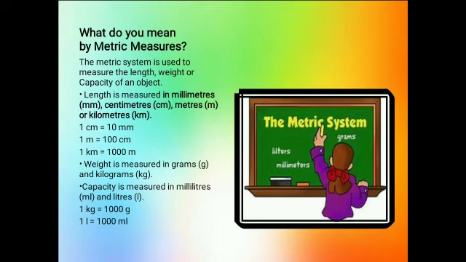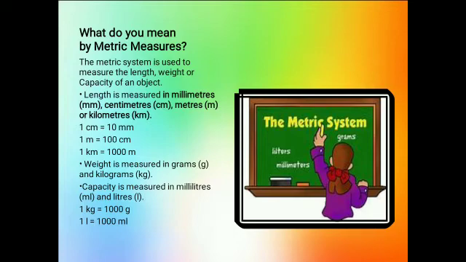So next we are having weight. If we want to measure the weight, weight will always be measured in grams and kilograms. Again, we can use the short forms for grams and kilograms, so for this you have to use small g and small k and g. Sometimes you are going to market with your mama or papa to buy vegetables or fruits.